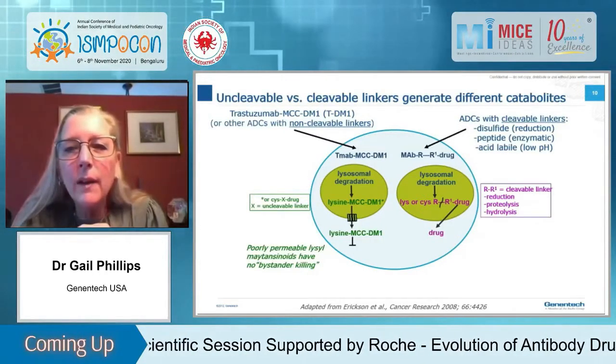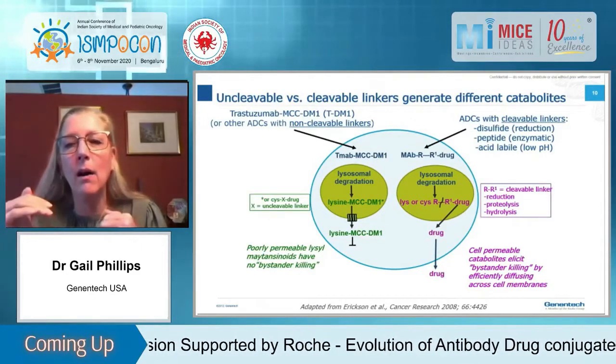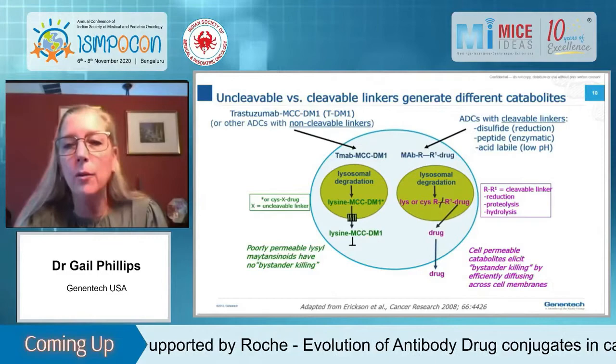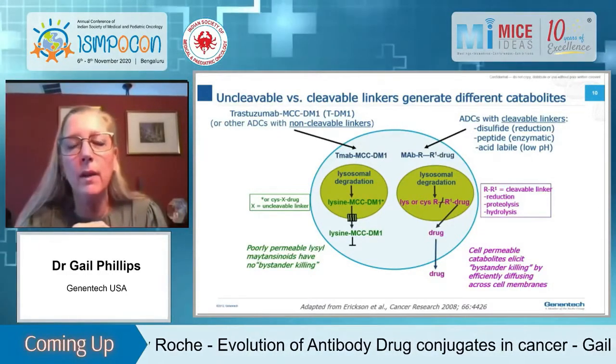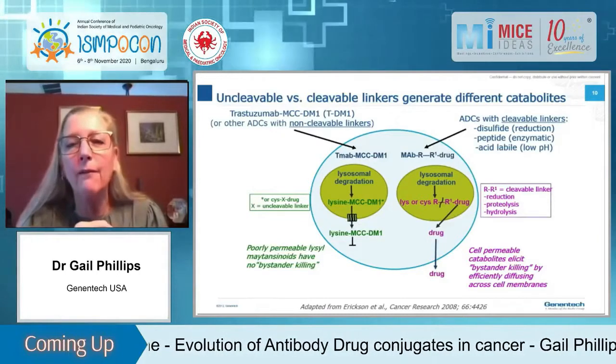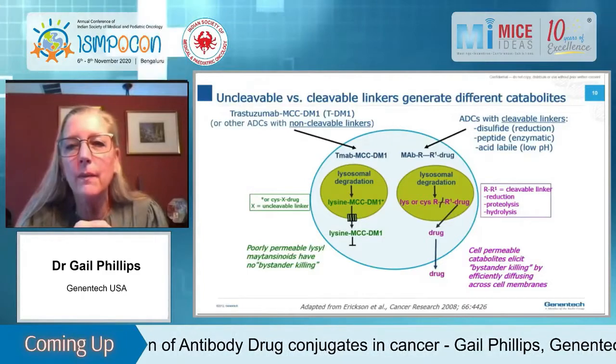One more click, please. The free drug will then exit the cell and can cause cell death of neighboring tumor cells, and this is called the bystander effect. So it's very important to keep in mind the different metabolic fates of ADCs with uncleavable versus cleavable linkers. Next slide, please.